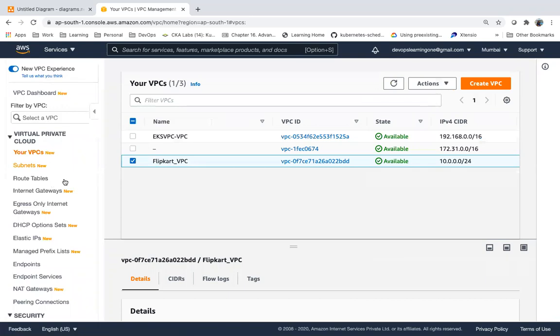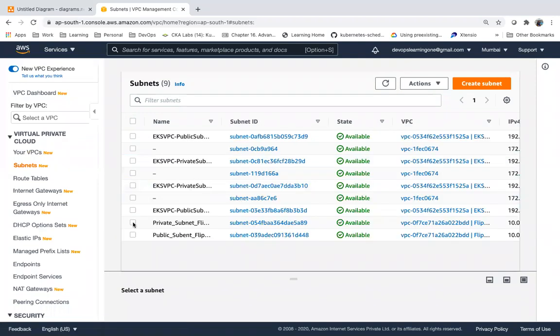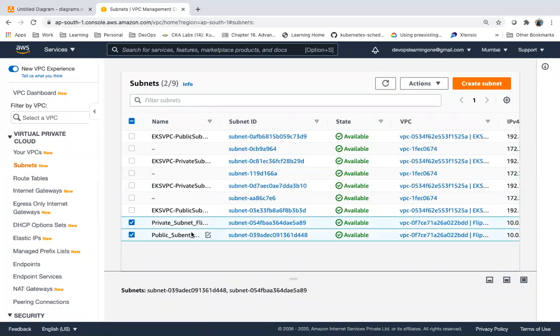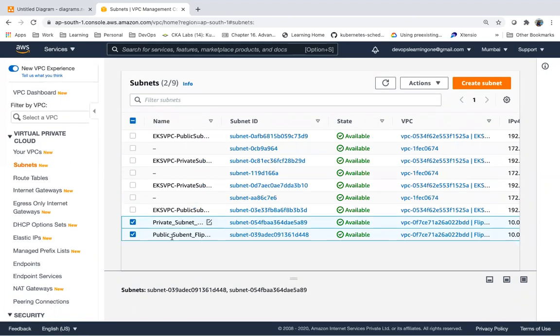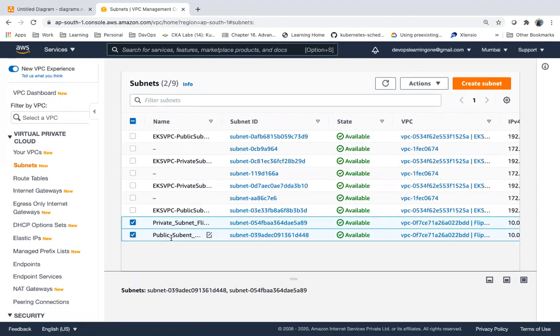For this VPC, I have created two subnets. This one and this one are for that VPC. As of now, I just gave names private and public. None of them are private, none of them are public as of now.